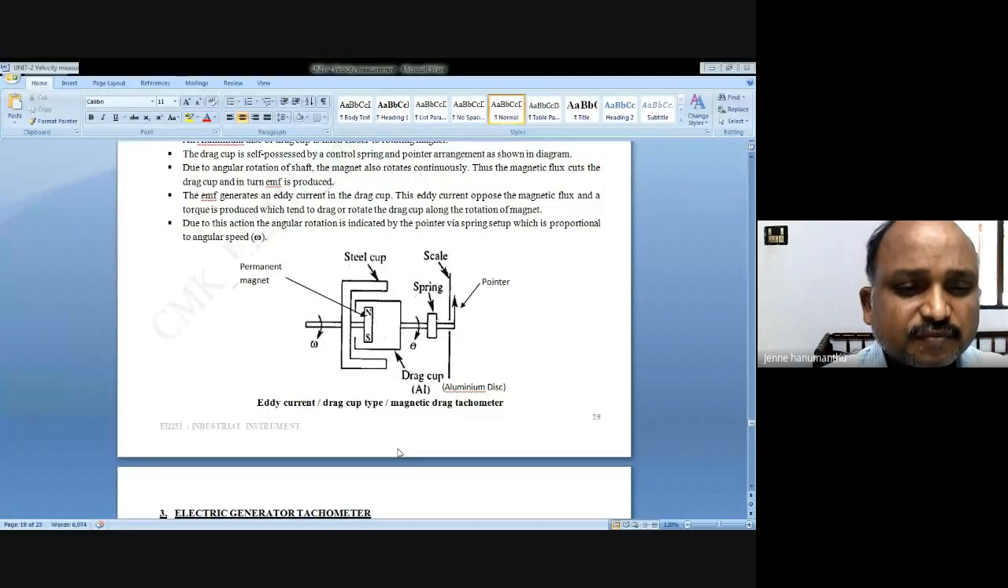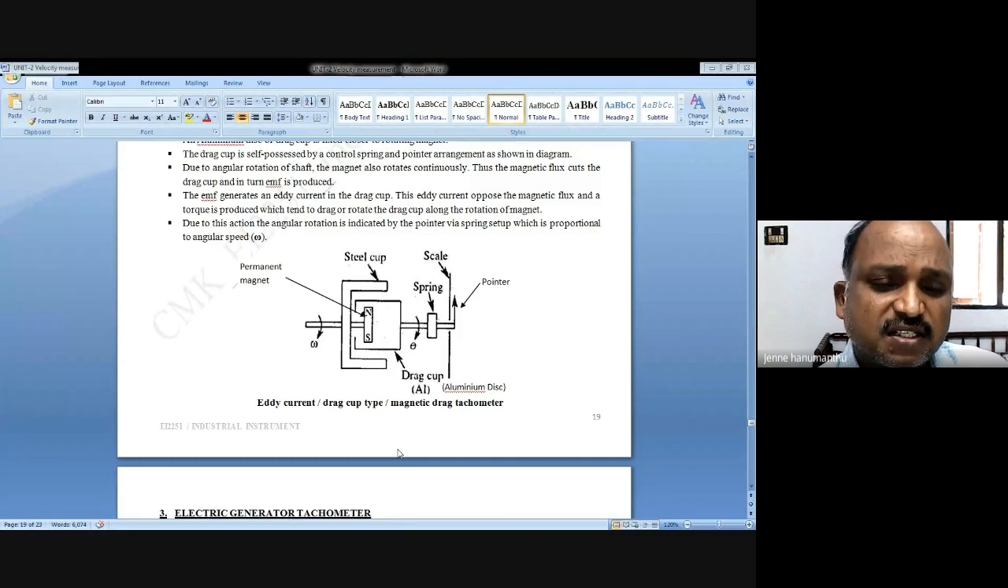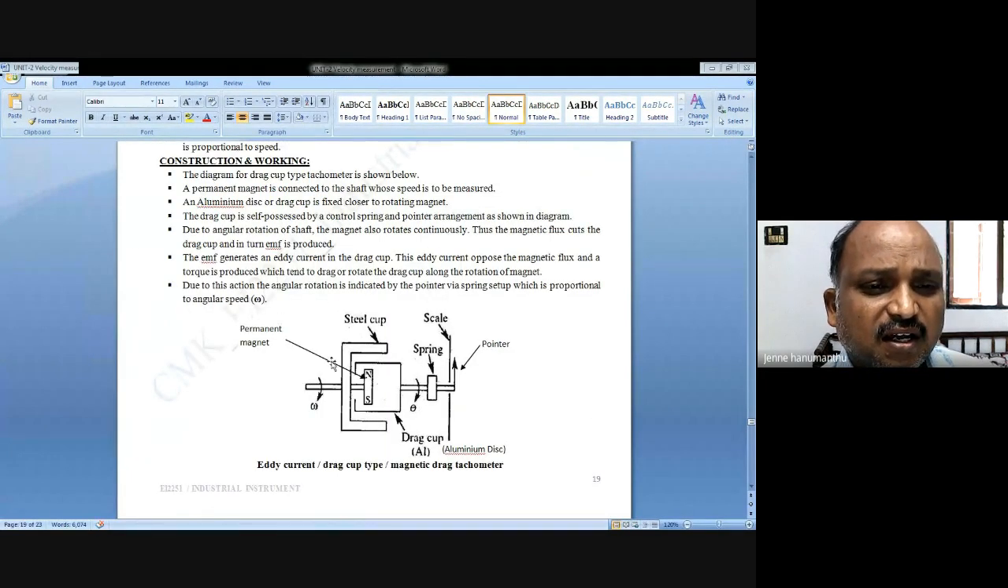Generally, the drag cup tachometer is very much useful for measuring angular velocities. See here, I am writing all this information. A permanent magnet is connected to the shaft whose speed is to be measured.